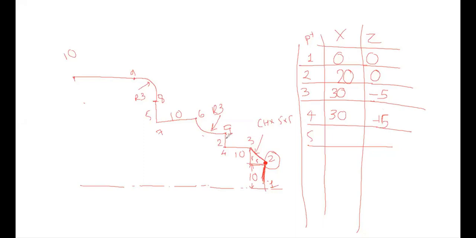Okay. Now likewise, tell me point number 5. Exactly.